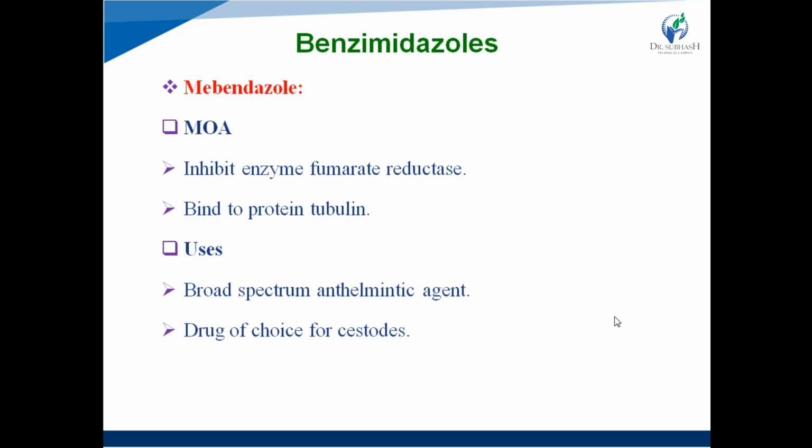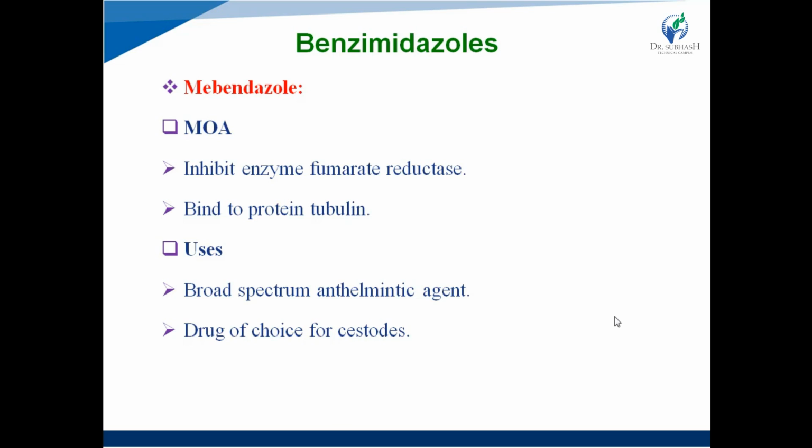Now, what is the importance of this step? It is an important step in energy production, that is ATP production, right? So when our drug inhibits the enzyme fumarate reductase, it ultimately inhibits the oxidation of NADH to NAD and blocks the ATP production. So lack of energy occurs.